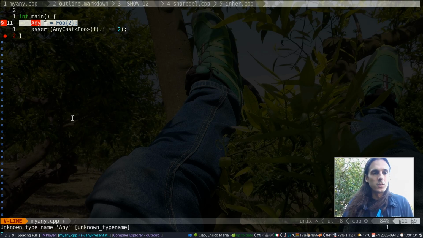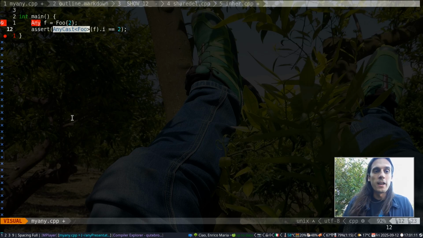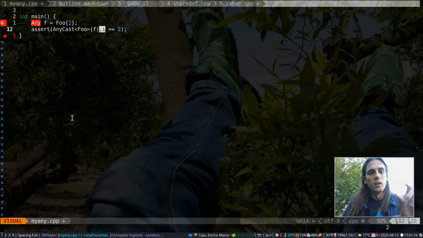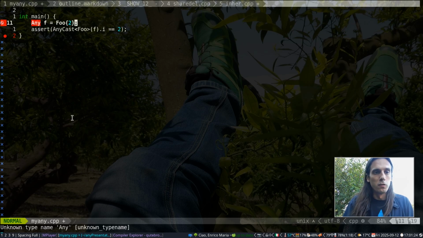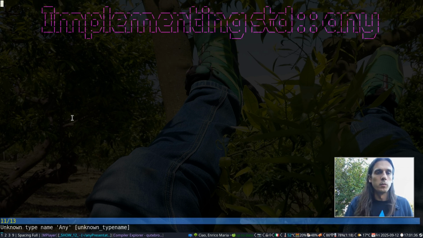So the erasing happens on this line, and the recovering of the information happens on this line, where I'm saying, actually, I know that in that f there is a foo, so please give me back that foo, and then I can operate on that foo with its original API. In this case, I'm doing .i to extract the integer that is inside of foo. Foo is just a wrapper to an integer, more or less like the one I showed earlier. So yes, this is the first part of this presentation, and the next one will be actually implementing std::any.